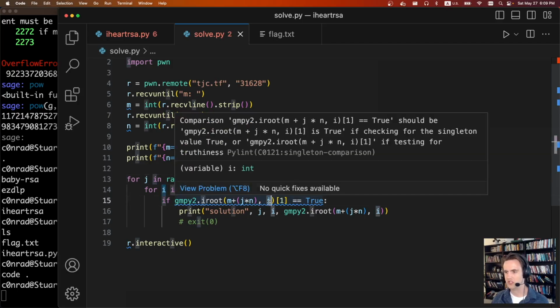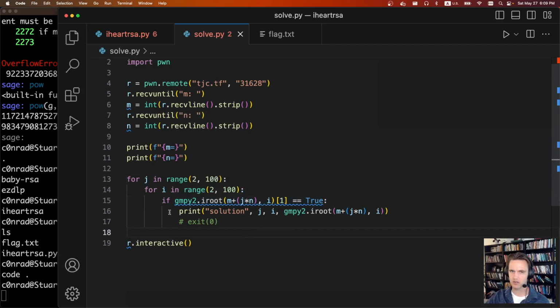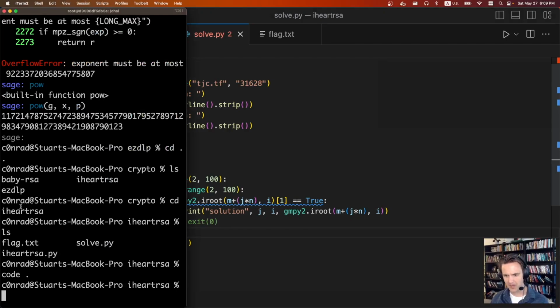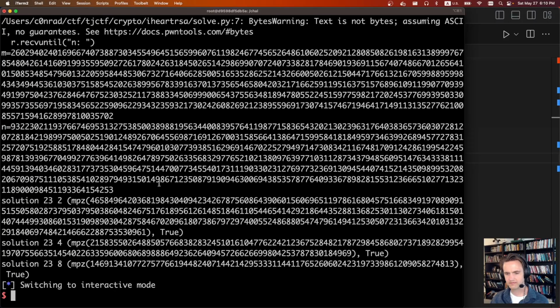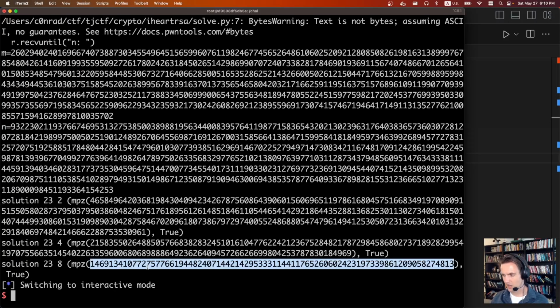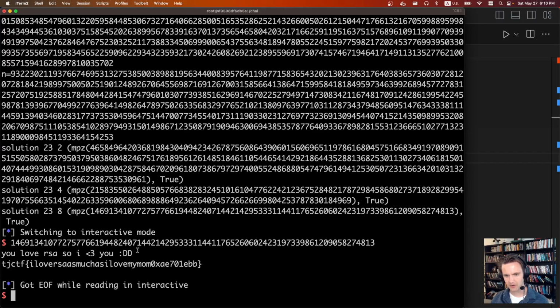So really I should call this e, but we don't know if it was raised to the power 3, 4, 5, or 6. But we can brute force all of those at the same time, and if we find a solution, one of the solutions should probably be correct. When I ran it, it worked the first time, but maybe I just got lucky. So we can try python3 solve.py. Sweet. Let me copy this real quick because there's a timeout, and it worked.